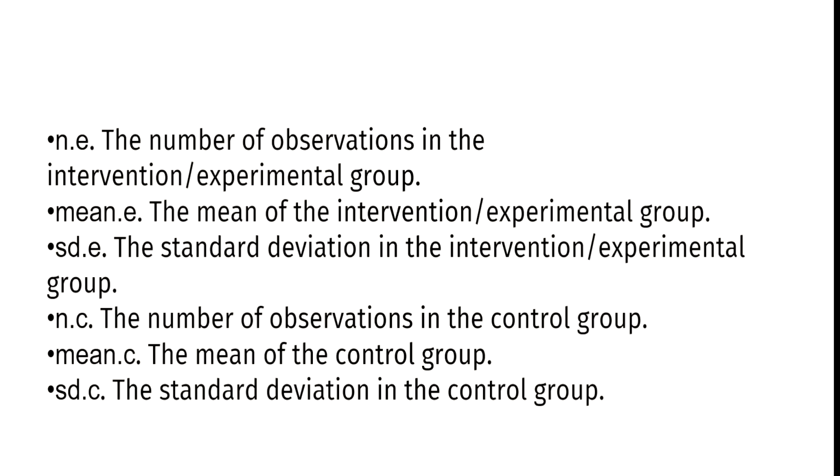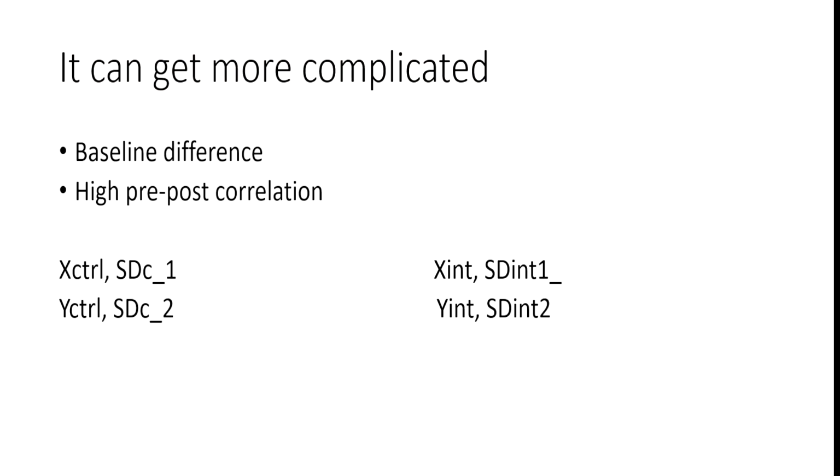But again, meta-analysis of continuous outcomes can really get complicated. Why? The problem is if you have randomized control trials, you may have baseline difference and high pre-post correlation, and that's because randomized control trials may be badly randomized, or the control group and the experimental group might not be adequately balanced. That's usually seen in small trials. If the trial is not small, then the chance of the baseline values being different is really unlikely. So you may have those kinds of studies, bad quality randomized trials, with baseline difference. In that case, you have a problem.